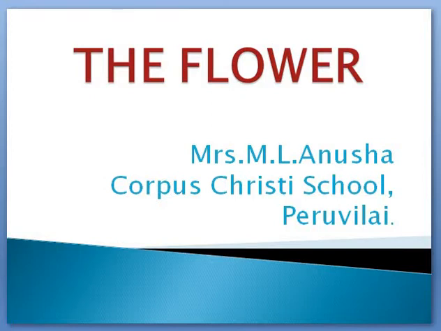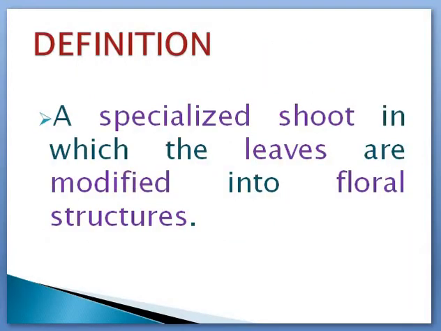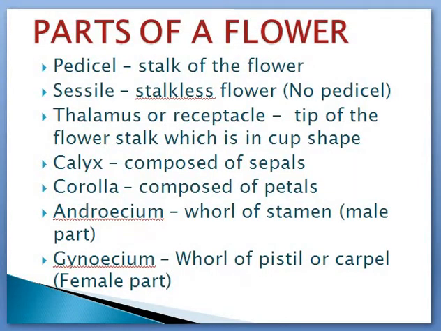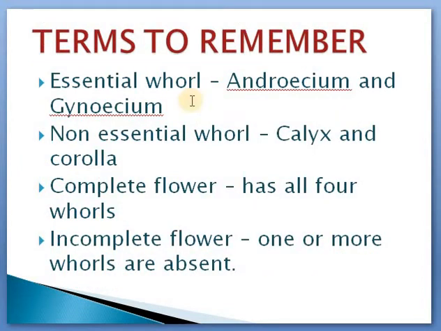Within 5 minutes, we will do a recap of the things we learned in the last class. We learned the definition of a flower, and the parts of a flower. We learned in detail about calyx, corolla, sepal, petal, androecium, gynoecium. I gave you the essential and non-essential whorls of a flower, and we learned about complete flower and incomplete flower.